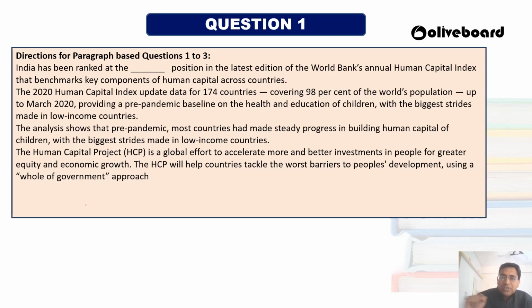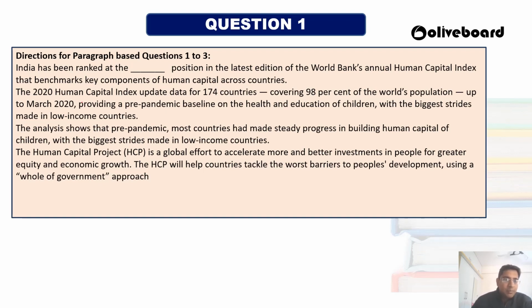The paragraph is about this: India has been ranked dash position in the latest edition of the World Bank Annual Human Capital Index. This is a benchmark which checks the human capital across countries.